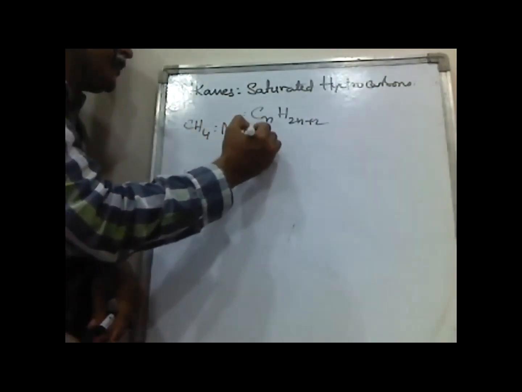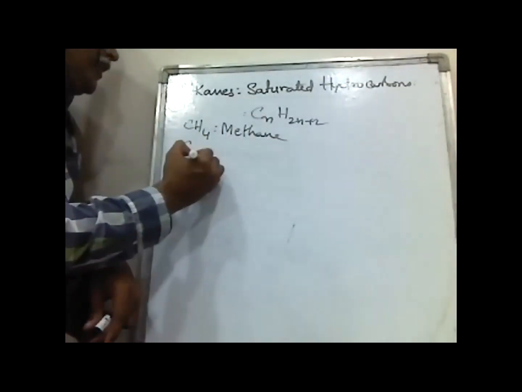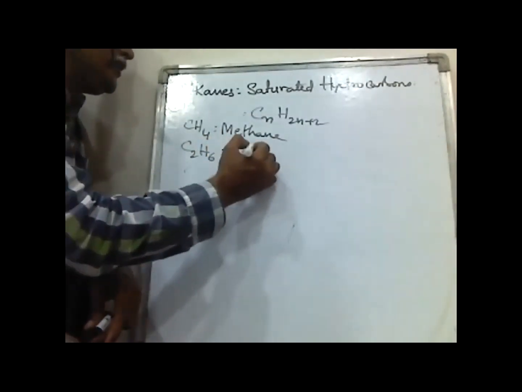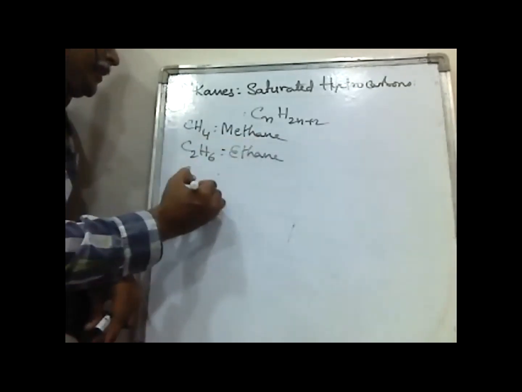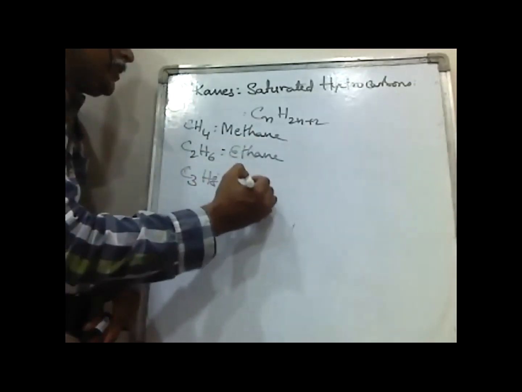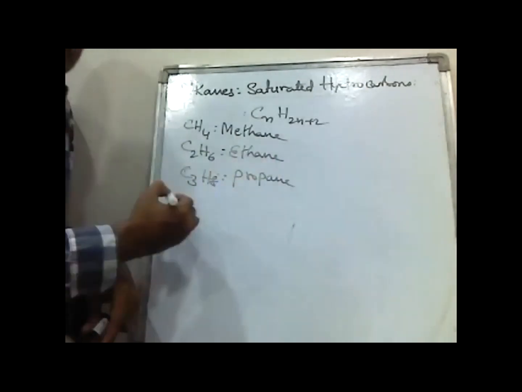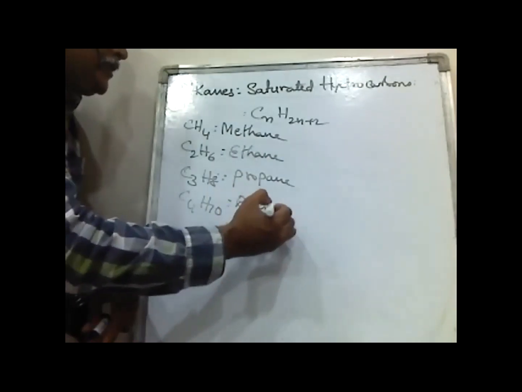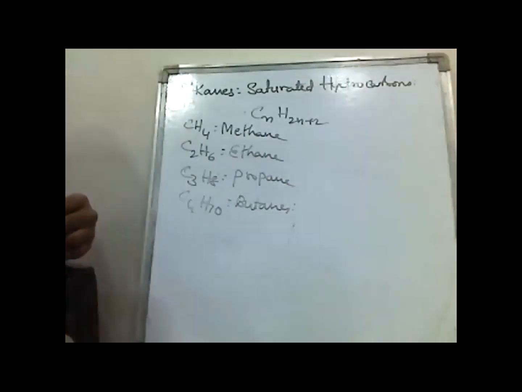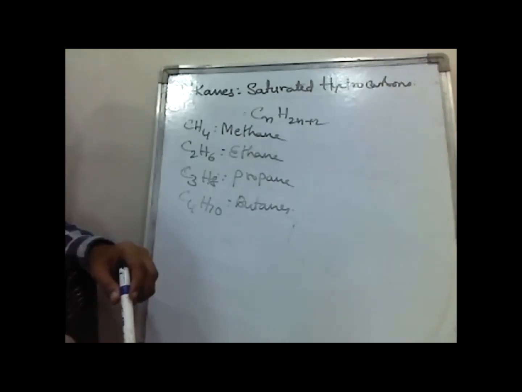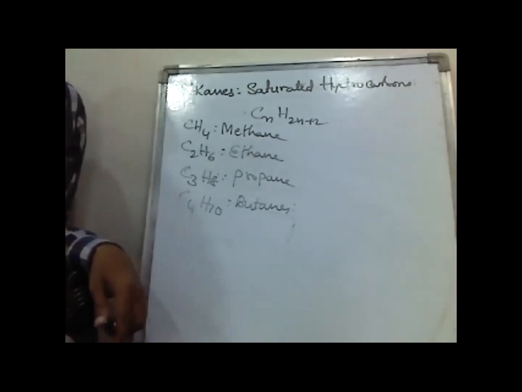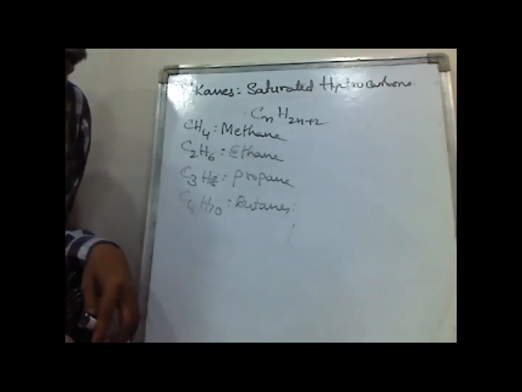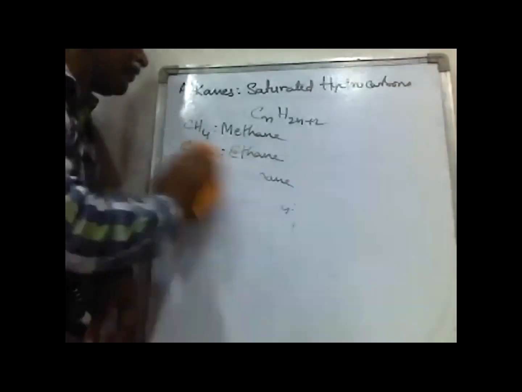When n is equal to 2, C2H6, this is ethane, and similarly C3H8, this is propane, C4H10, butane. Then pentane, hexane, heptane, octane, like this. These are the members of the saturated hydrocarbons, alkanes.